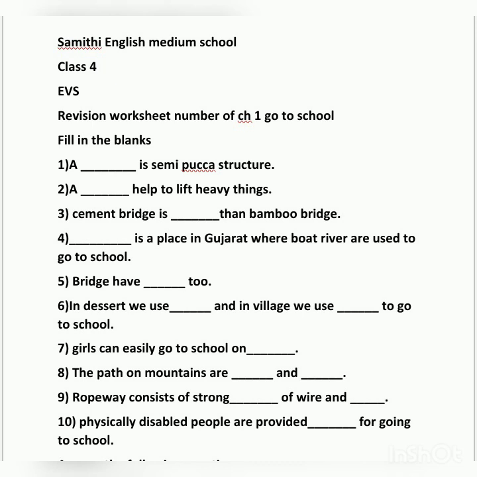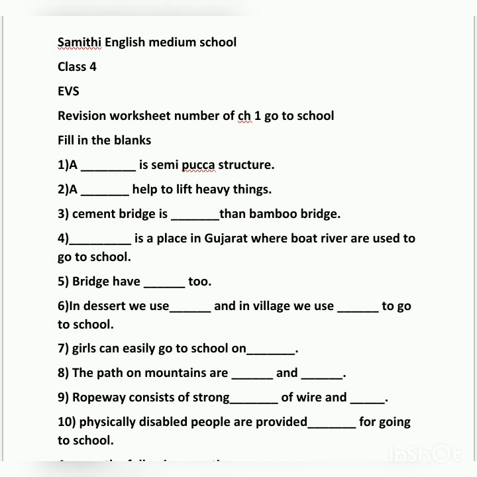Which place in Gujarat? Especially in Gujarat. So Bet Dwarka is a place where boats are used by children to go to school. Okay, next, rivers are crossed. Next is, bridges have dash too. As I said, bridges have something on the side. Read it in the textbook and write it down.